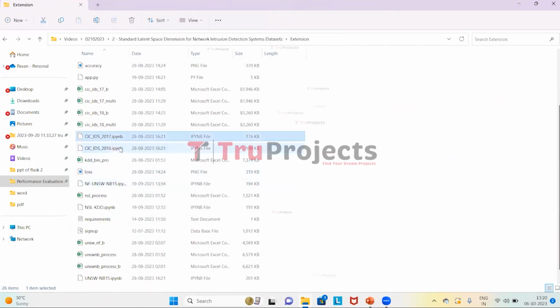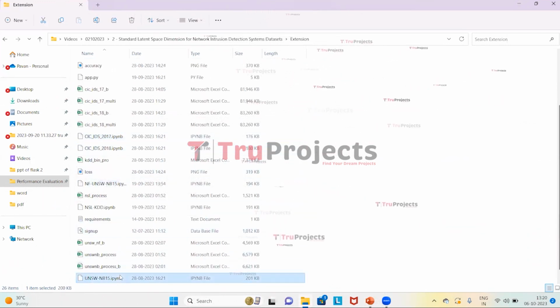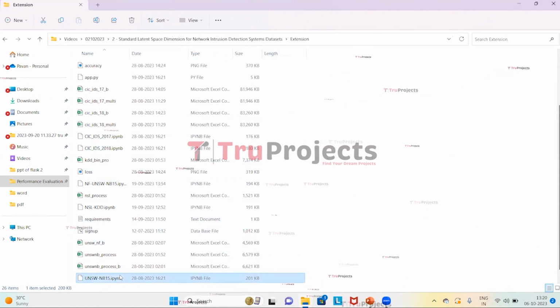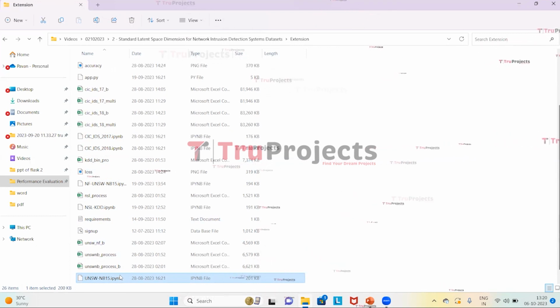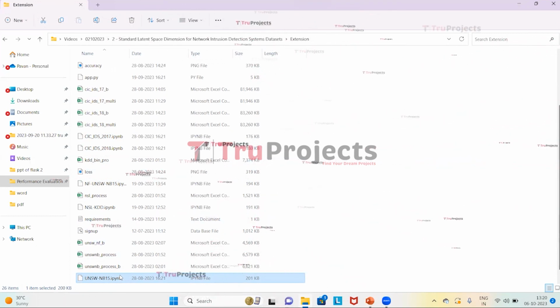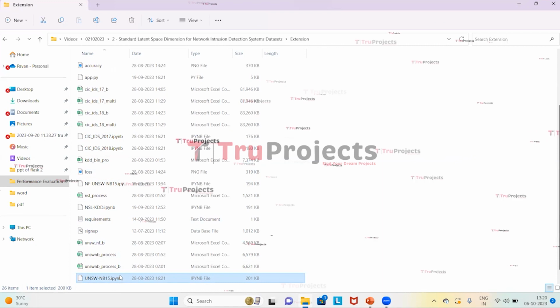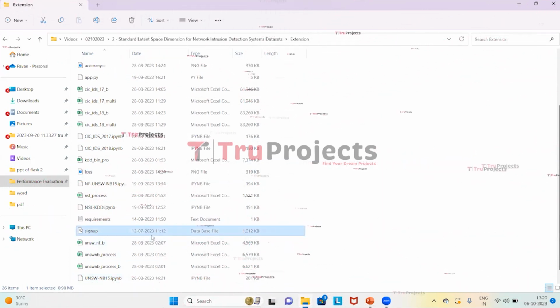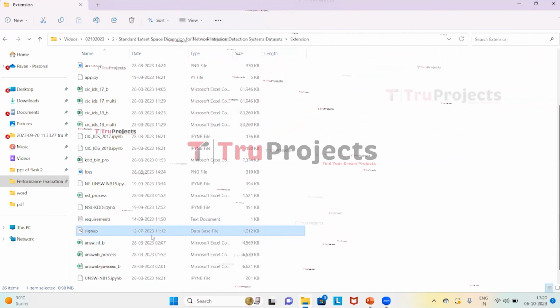Here we have IPYNB files. These are Jupyter Notebook files, which contain a combination of code, graphs and outputs all in one place. They allow users to write and execute code in individual cells, making them a popular choice for data science. This is the signup.db file. This is the database file used to store the user information.